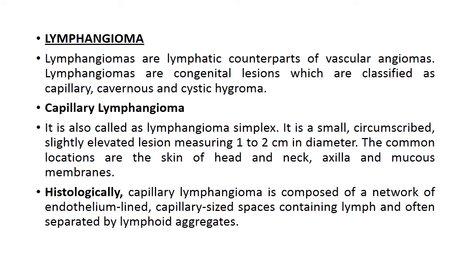It is a small circumscribed slightly elevated lesion measuring 1 to 2 cm in diameter. The common locations are the skin of head and neck, axilla and mucous membranes. Histologically, capillary lymphangioma is composed of a network of endothelium-lined capillary-sized spaces containing lymph and often separated by lymphoid aggregates.